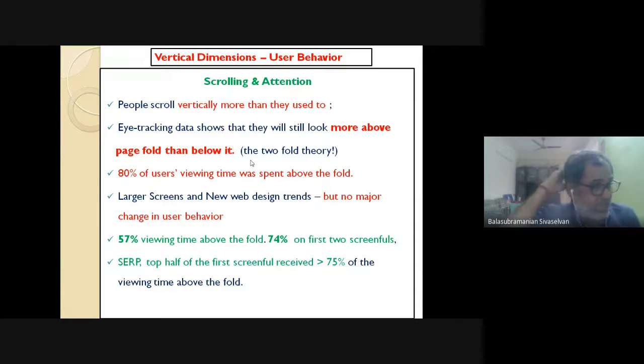So all this modeling is done, and their observation is to catch the user within, I think you can apply this theory for any website here. 7 seconds is for search, possibly 10 to 15 seconds for any website. You should convey what you wanted to convey within the first 15 seconds of their time on the website.